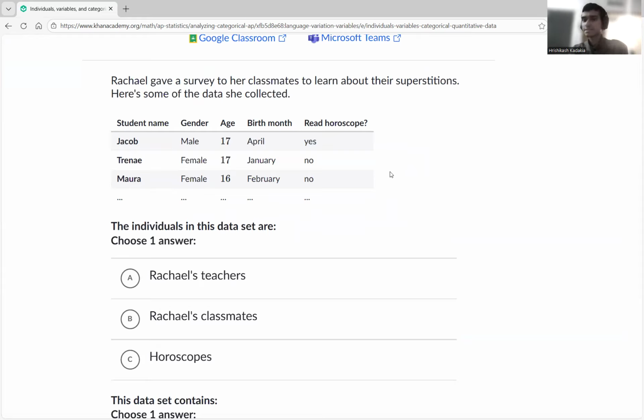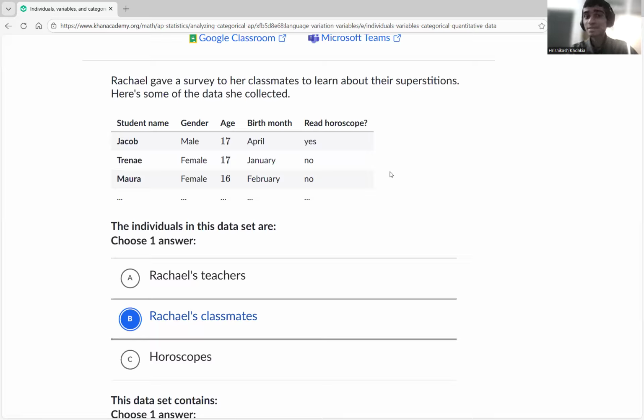So Jacob, it's him itself. It's not a variable. It's just a person itself. Twenty is the person itself. Mora is the person itself. That way, they are the individuals. And if you see Rachel's teachers, Rachel's classmates or horoscopes, which one do you think it should be? Yeah, Rachel's classmates.